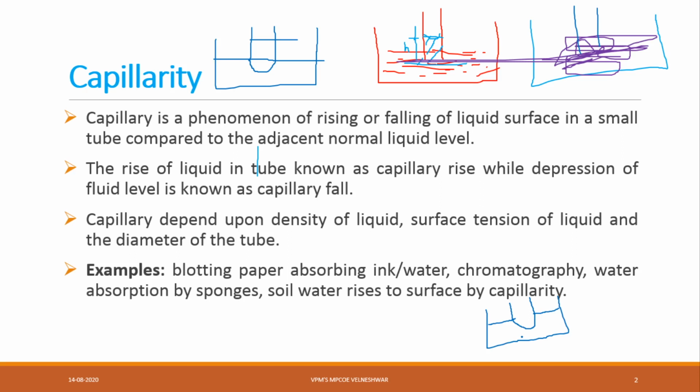Capillarity depends upon the density of the liquid, that is one, the surface tension sigma of the liquid, and the diameter of the tube. How much diameter the tube has is also important here. Now examples: blotting paper absorbing ink or water, like chromatography, water absorption by sponges. When I am pressing a sponge, the liquid will show here. Soil water rises to the surface by capillarity.